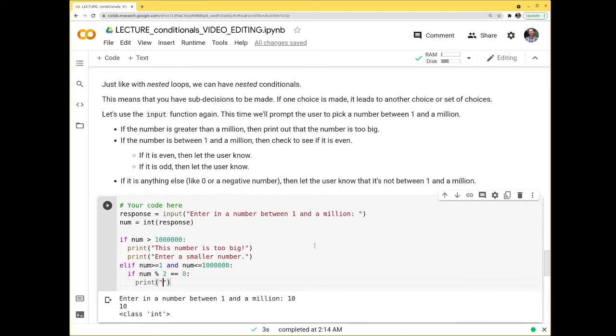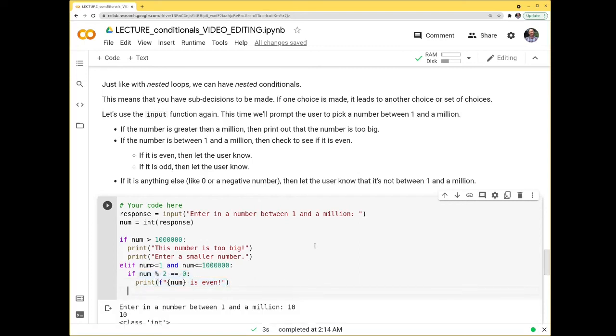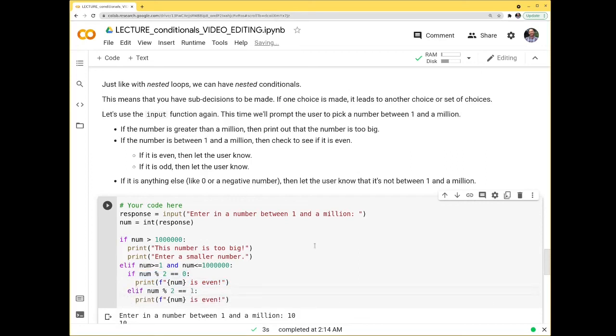Print, and I'll do an f string here. Num is even. And even though there's only one other thing it could do, I will do this as an elif statement, even though I could just do an else if I wanted to. If the remainder is equal to 1 when I divide by 2, then it must be odd.